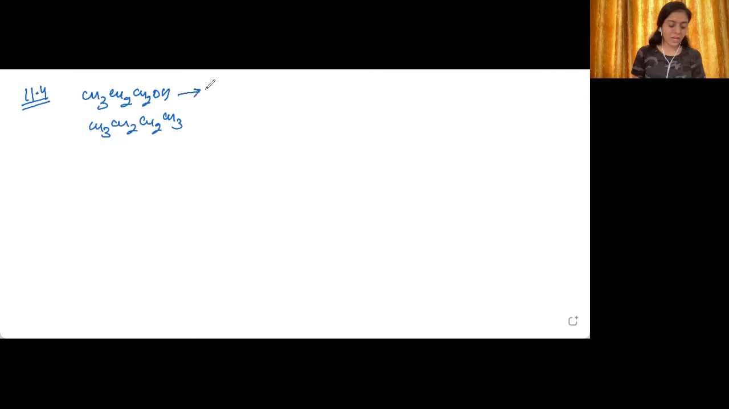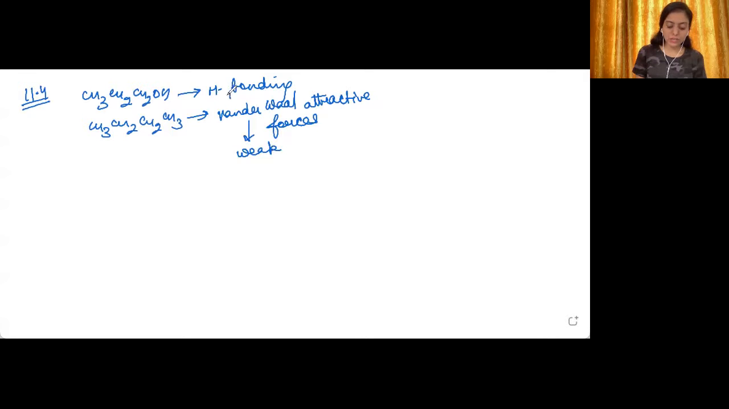But propanol will be having very high boiling point as compared to butane, because in case of propanol, there will be hydrogen bonding. But in case of butane, because there cannot be any kind of hydrogen bonding or polar interaction, it will have only van der Waals interactions. Van der Waals attractive forces are quite weak and hydrogen bonding is very strong as compared to them. So therefore, propanol will be having higher boiling point than butane.